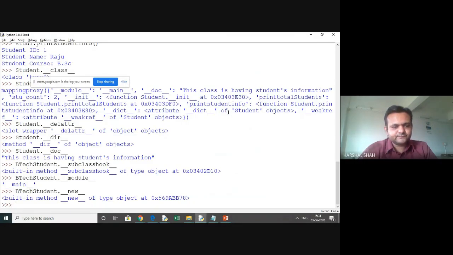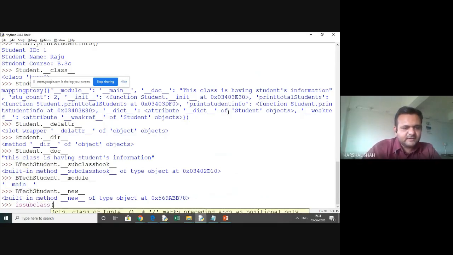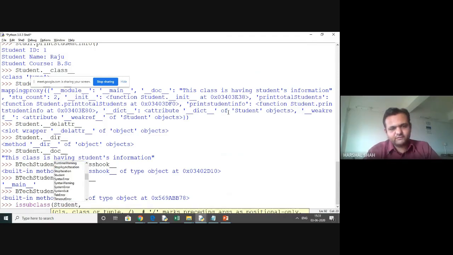You can just see is a subclass. A student is a subclass, so we will do the reverse. Is it a btech?